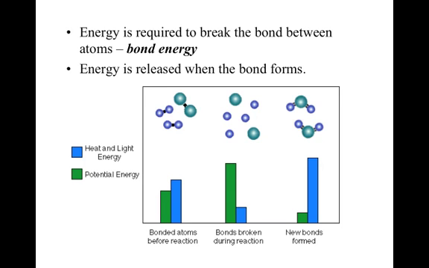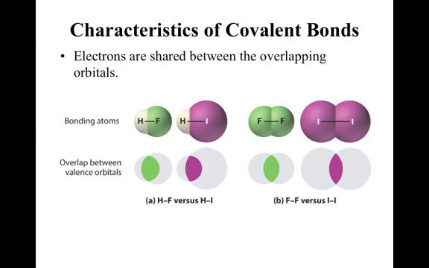If I look at, for example, HF and HI, when they're bonded covalently, they've got a region where they overlap. Here I can see an overlapping region, and here I can see an overlapping region. Where the valence orbitals overlap, that is where the bond forms.